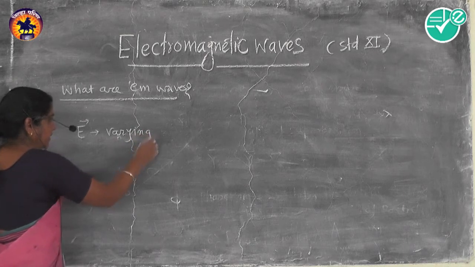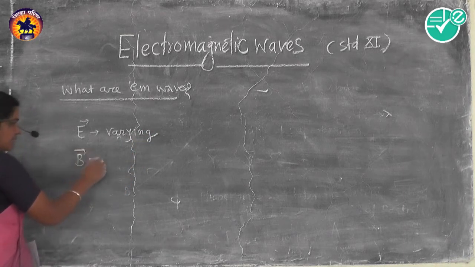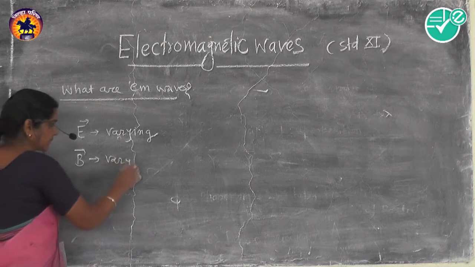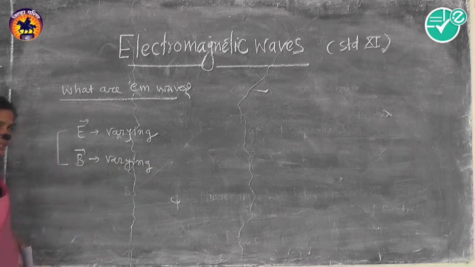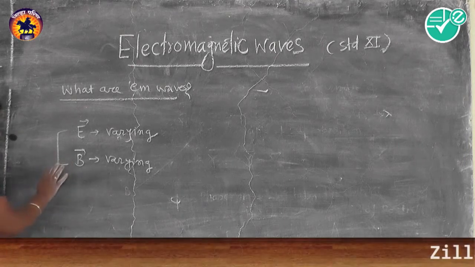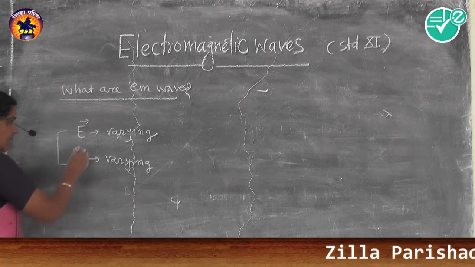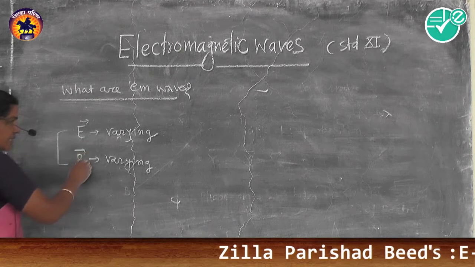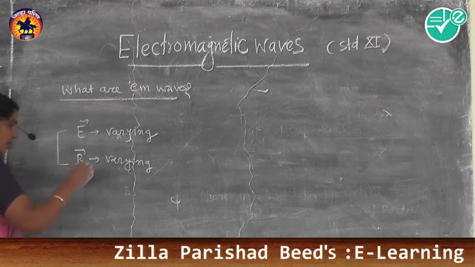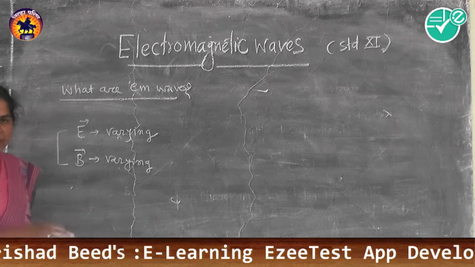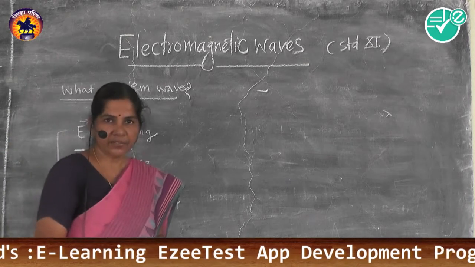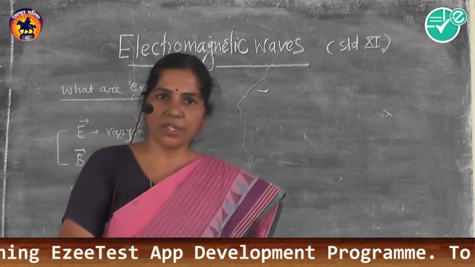Now the variation of electric field, a varying electric field and a varying magnetic field, these two variations produce a new type of energy, and these two alternately generate each other. Electric field is converted into magnetic field, which is converted into electric field.